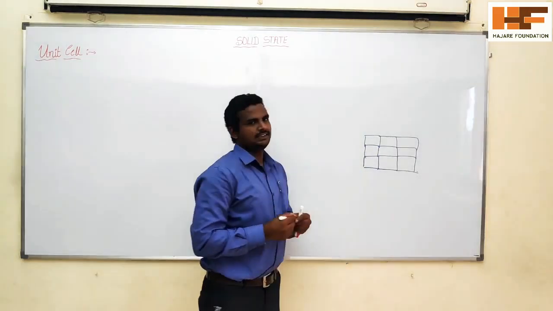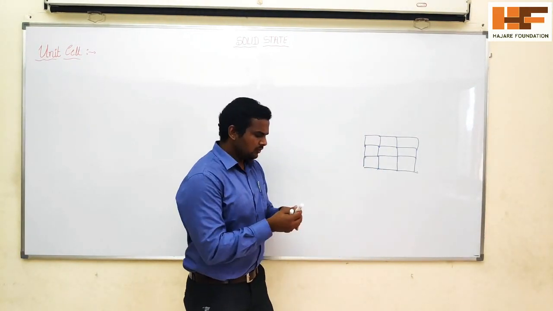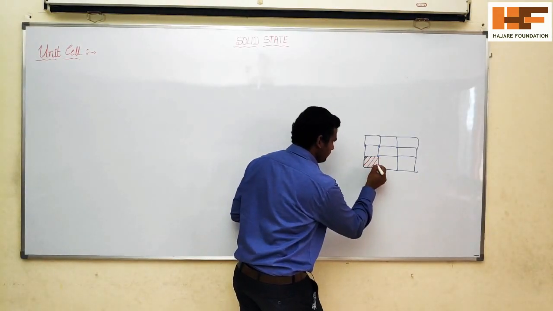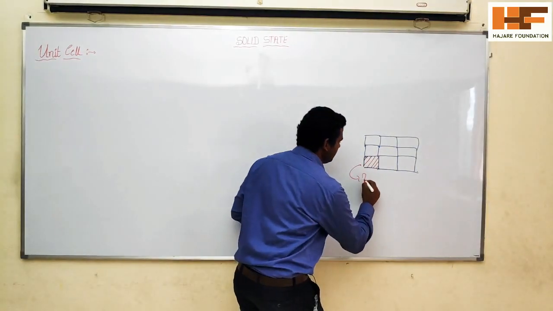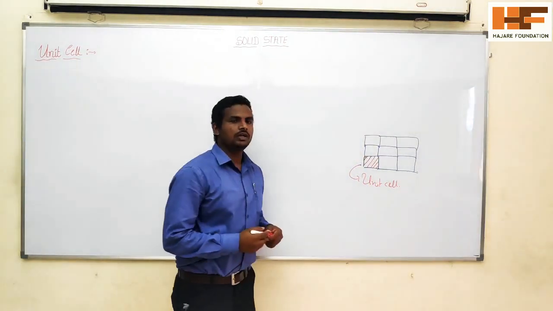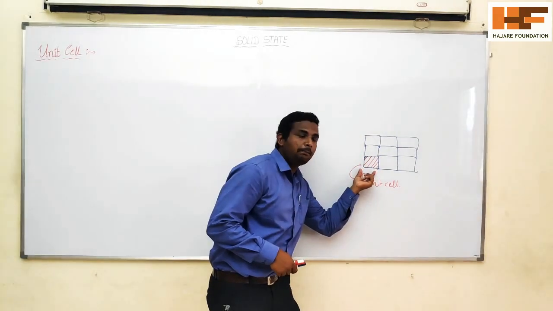If you consider this as a crystalline solid or lattice crystal, whatever the smallest part is, this smallest part we call a unit cell. Hence it can be defined as the smallest repeating unit.